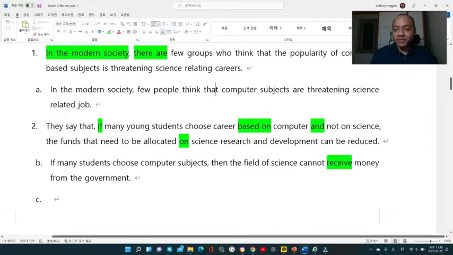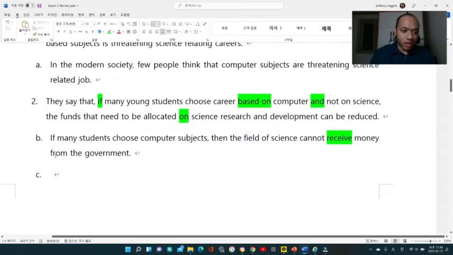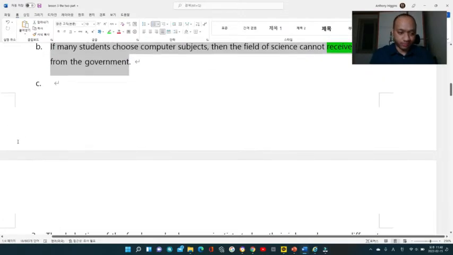So the type of sentence that I used here is the if conditional. You can use the word if, and then you write a full sentence, and then you put a comma, and then you put what happens, the effect of it. All right, so this is one of the types of sentences that the examiners will look for. An easier way of saying this is, if many students choose computer subjects, then the field of science cannot receive money from the government. All right, this is another way you can look at it.